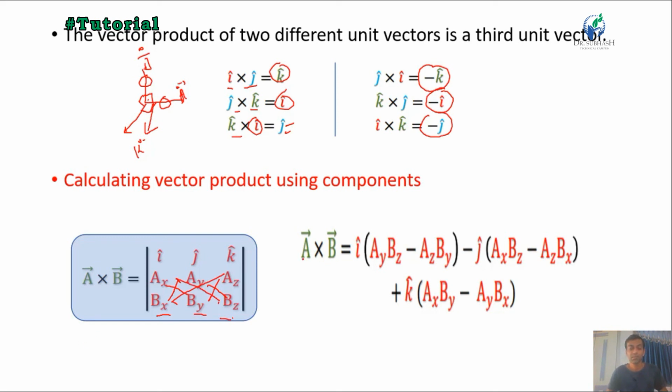I is multiplied by AY BZ minus AZ BY, minus J times AX BZ minus AZ BX, plus K times AX BY minus AY BX. Okay, thank you.